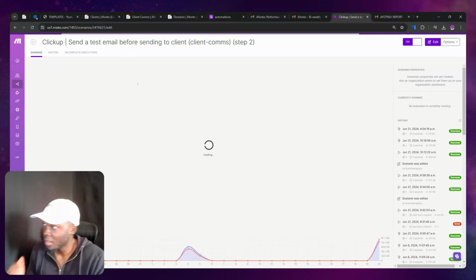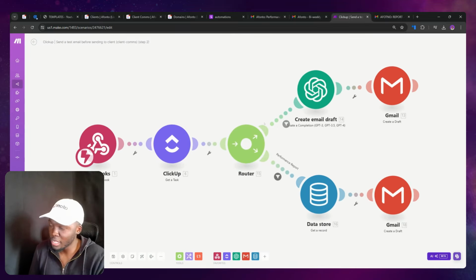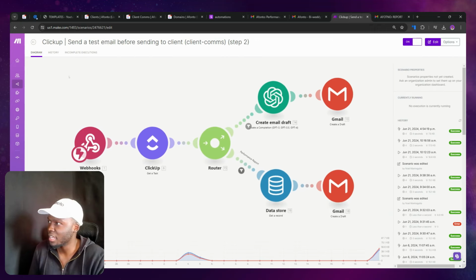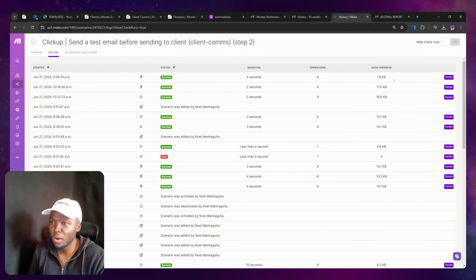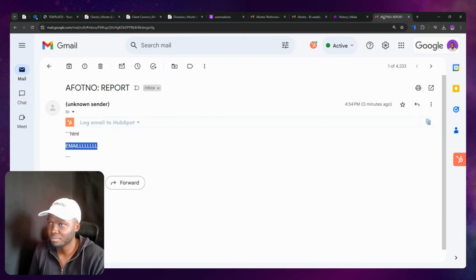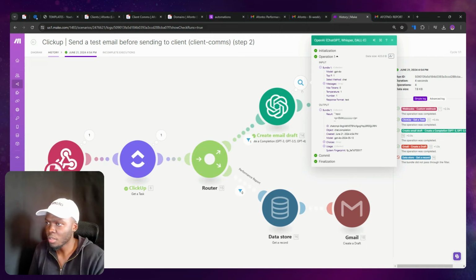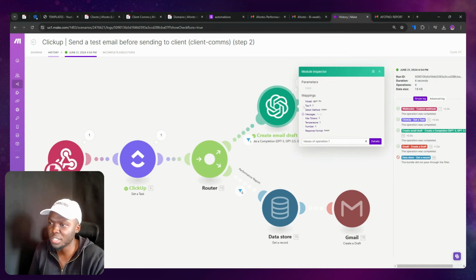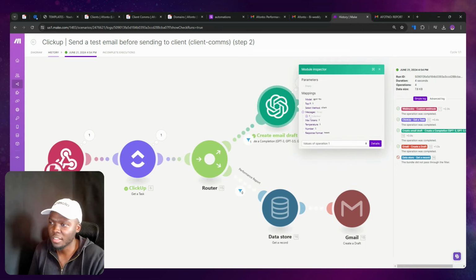Send a test before you send to a client. And so it uses ChatGPT and a data store and all of this. And the reason why that one came out as badly as it did, with all of the HTML and things like that, is because we just have not worked on it enough. Let's go back to this over here. So the GPT prompt is what's giving this as an output, right? So we simply just need to have a message that says, do not include the HTML.